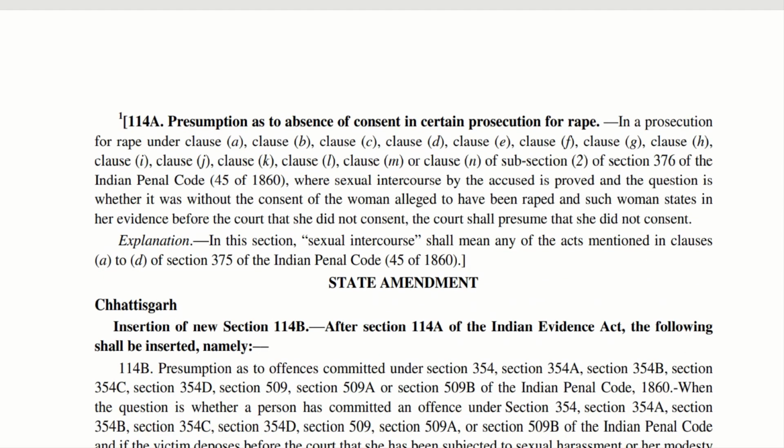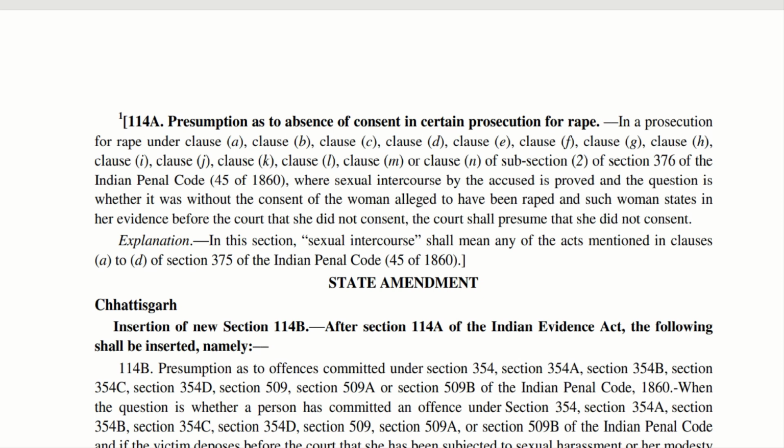Next is section 114A. Presumption as to absence of consent in certain prosecution for rape. This 114A section is very important. Generally, if a man has sexual intercourse with a woman, and that is also proved, now the question is whether it was done with the consent of the woman or without the consent of the woman.